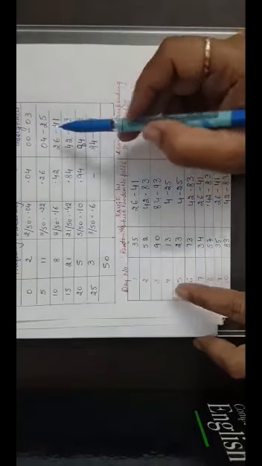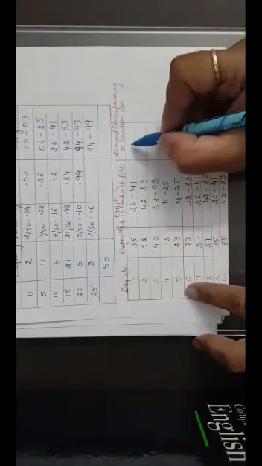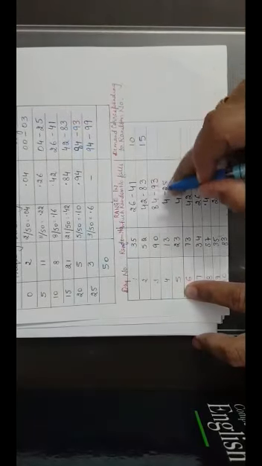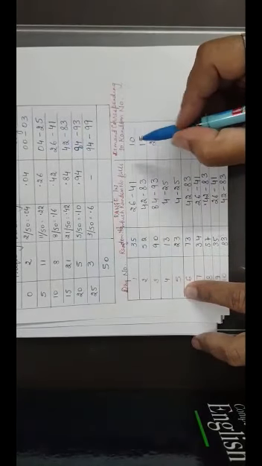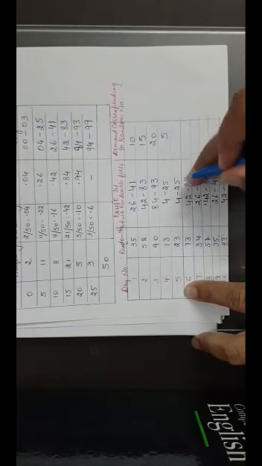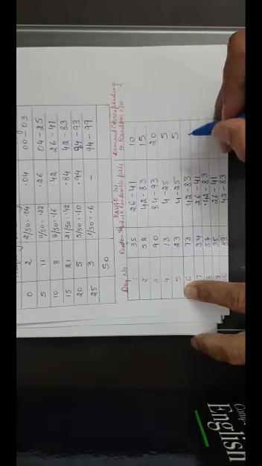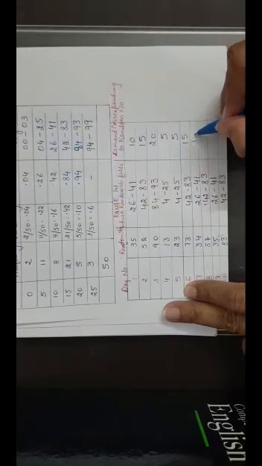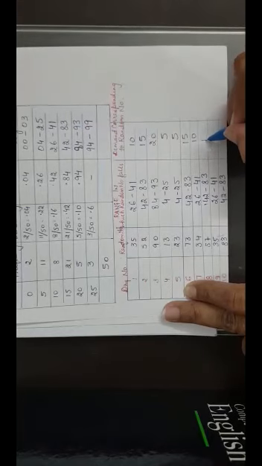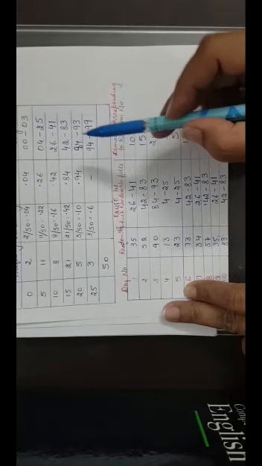Now demand corresponding to the random numbers. First see 26 to 41, the demand is 10. 42 to 83, demand is 15. 84 to 93, demand is 20. 4 to 25, demand is 5. 4 to 25, again 5. 42 to 83, 15. 26 to 41, it is 10. 42 to 83, 15. 26 to 41, it is 10.